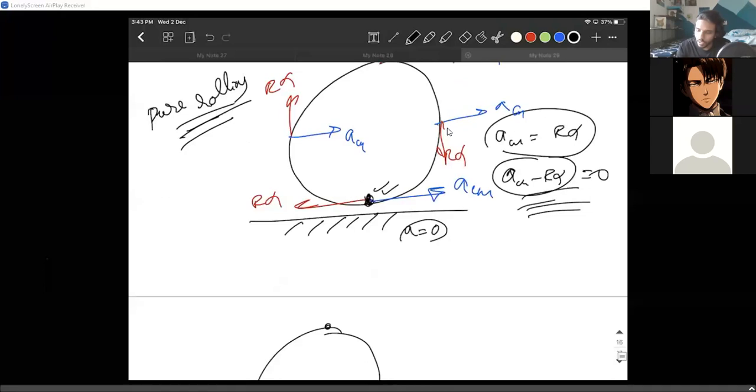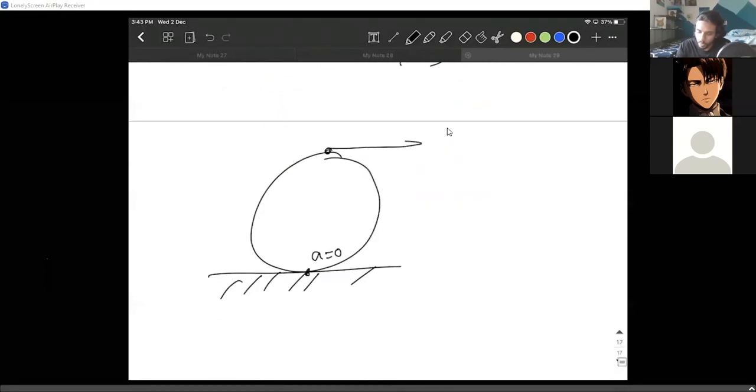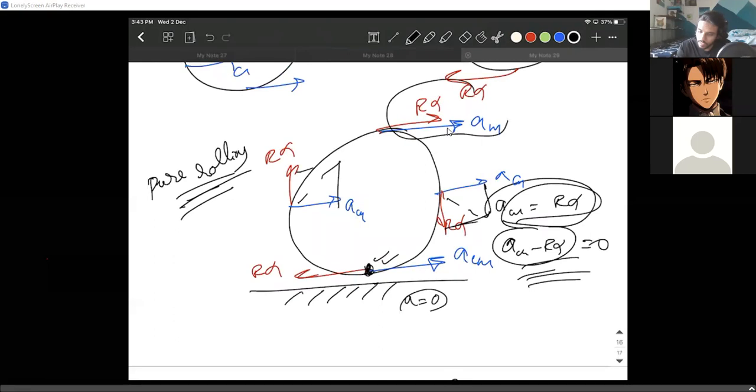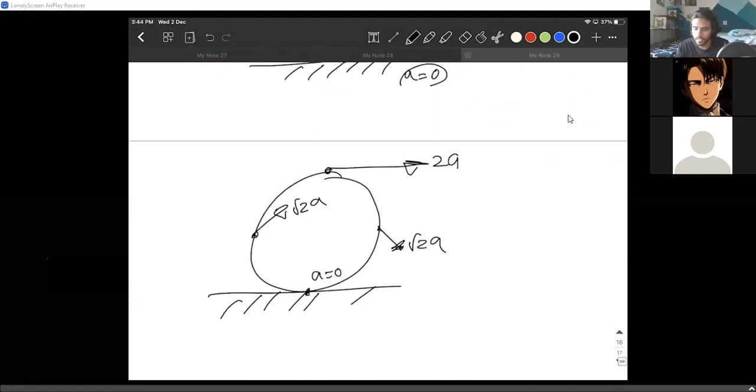And since A equals R alpha, I'm writing this topmost point has 2A. This thing has root 2A and this thing has root 2A. I hope you're clearly seeing it. The resultant of these two. A plus R alpha, and R alpha is also A, right? So I'm writing 2A, 0 acceleration, root 2A. So completely similar mechanics that we're looking at.